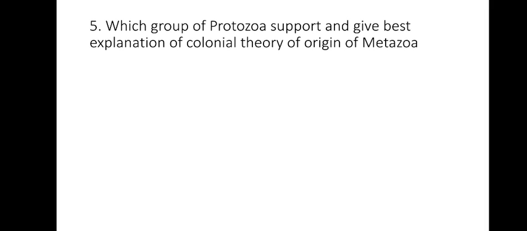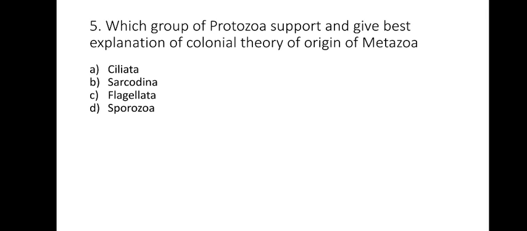The last question, which group of protozoa supports and gives the best explanation of the colonial theory of origin of metazoa? Ciliata, Sarcodina, Flagellata, or Sporozoa.